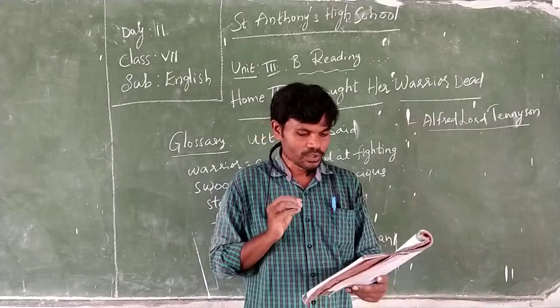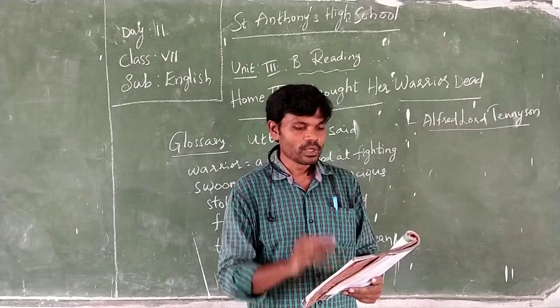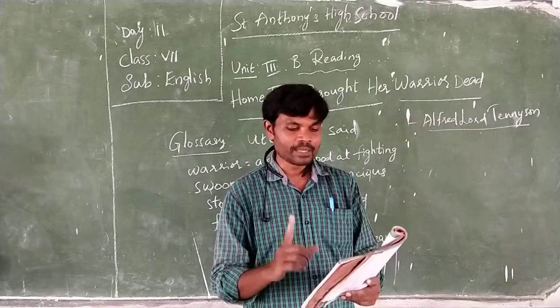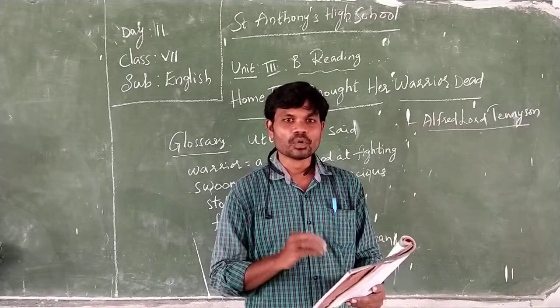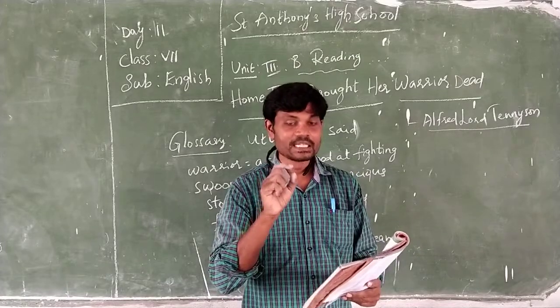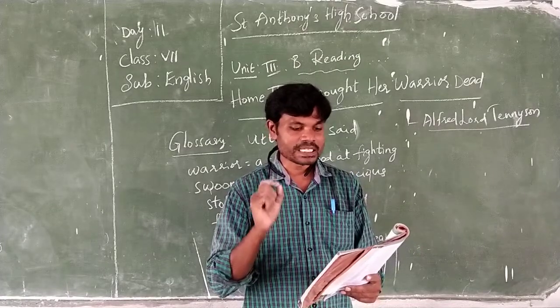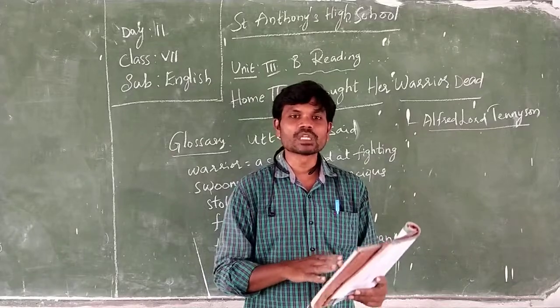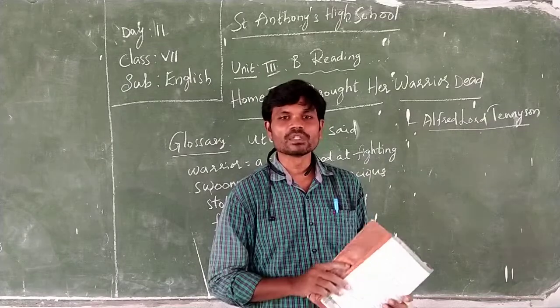Now I will give you homework today on this poem. You have to find out the rhyming words of the poem. In the first stanza I will tell you two rhyming words: one is dead, said. Another is cry, die. For the remaining stanzas you will have to find out the rhyming words.